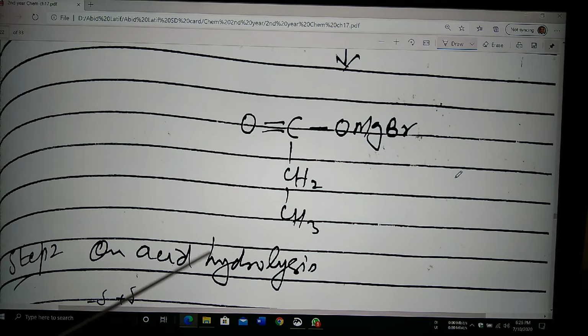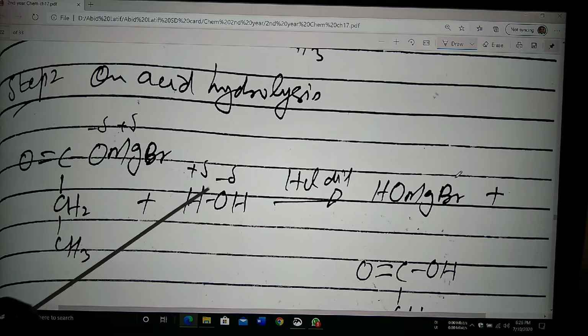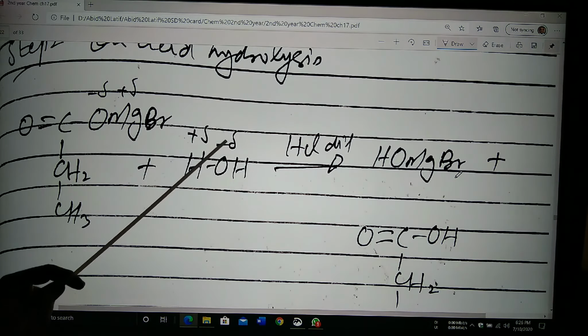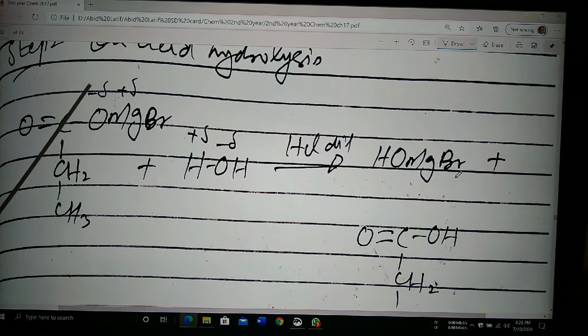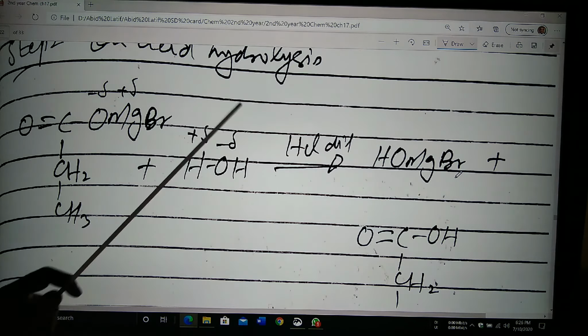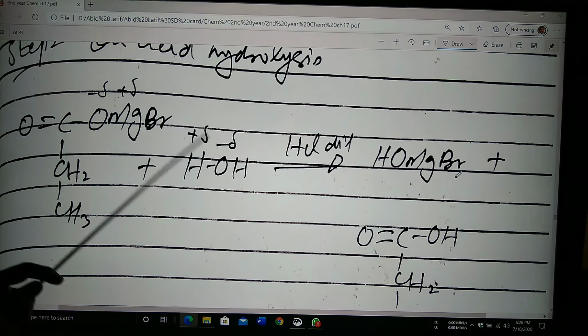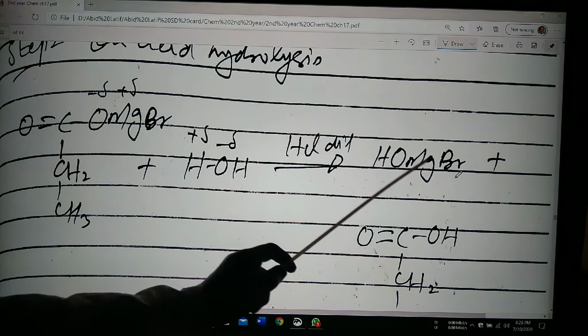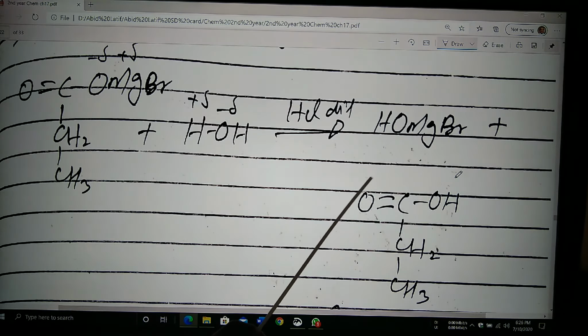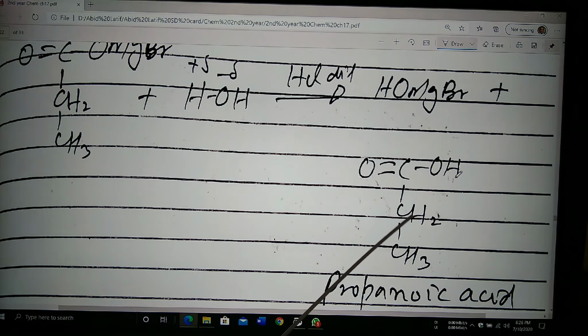Now, we can say on acid hydrolysis, HOH, this is partial positive, partial negative. This is a partial negative, this is a partial positive. In the presence of HCl, this H will attack on this oxygen and OH with the Mg to form the OH MgBr plus COOH, CH2, CH3. So according to the IUPAC name, this is called the propanoic acid.